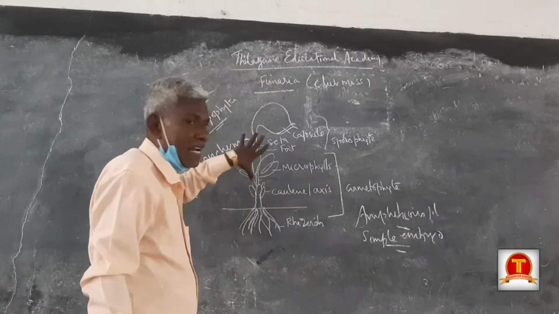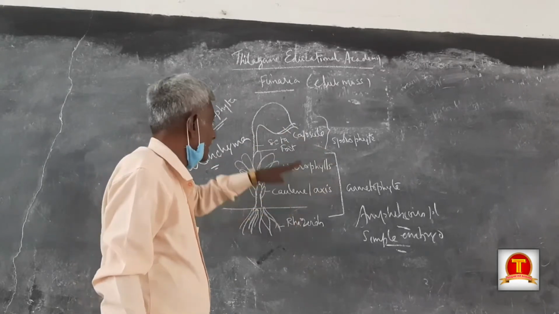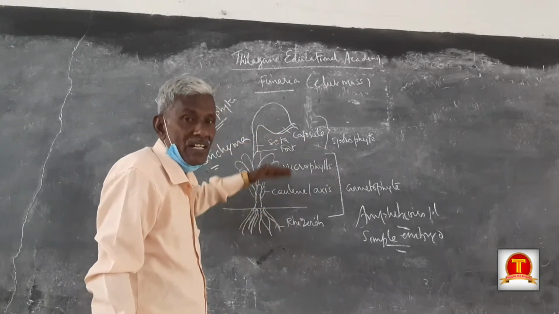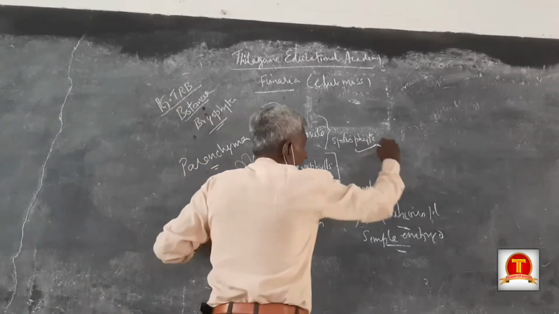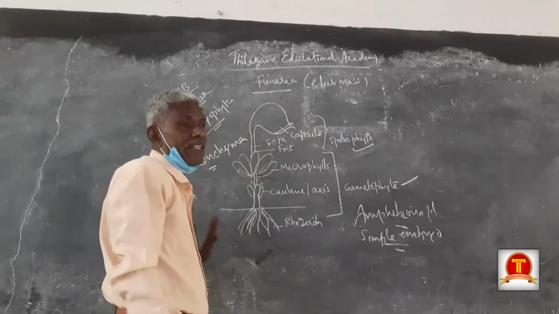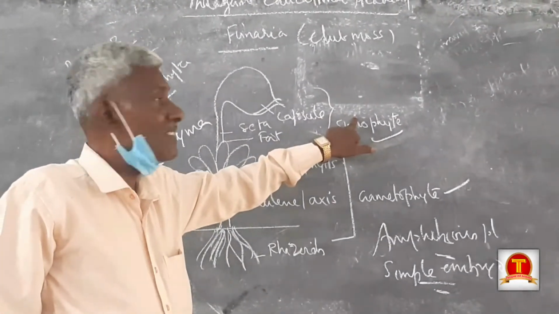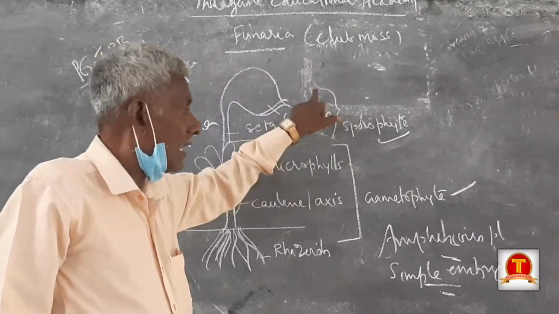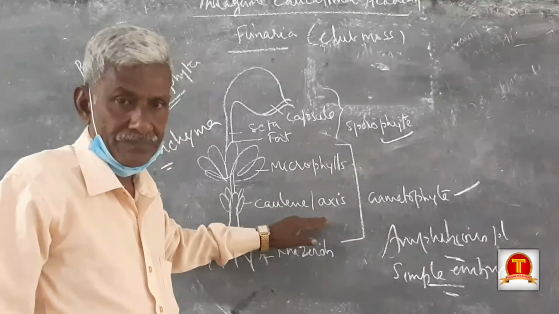Okay, plant body organization informs you that there is an alternation of generation. I have indicated two types of body. One type is sporophyte, found at the top, and another type is gametophyte, found at the bottom.